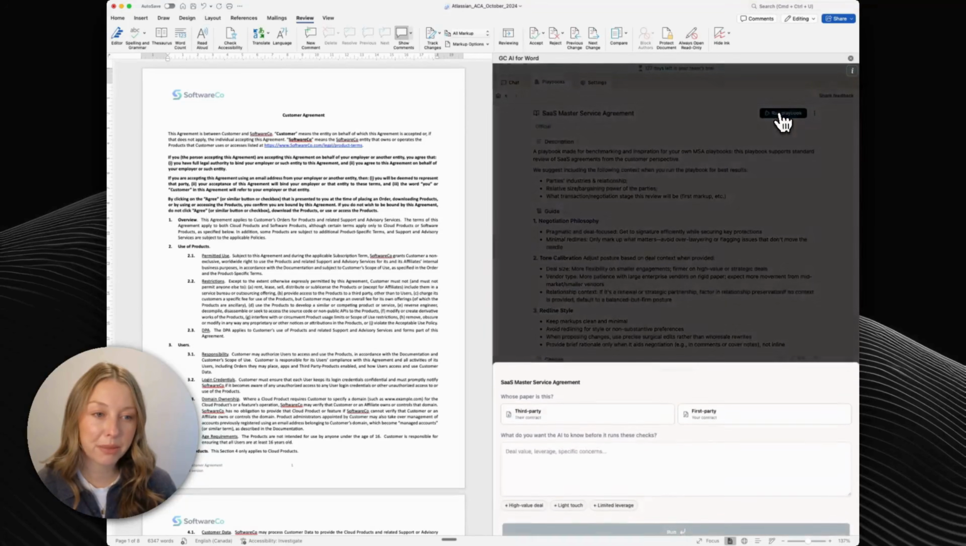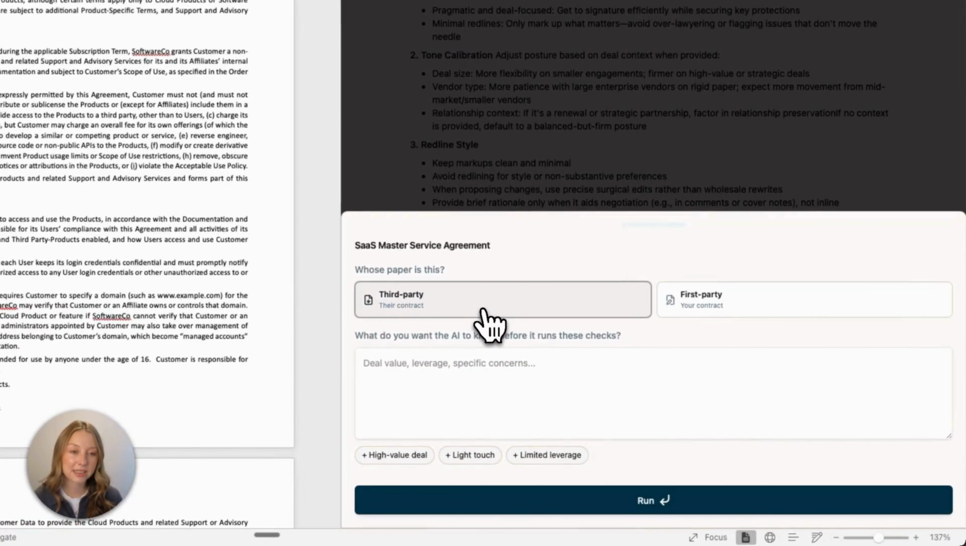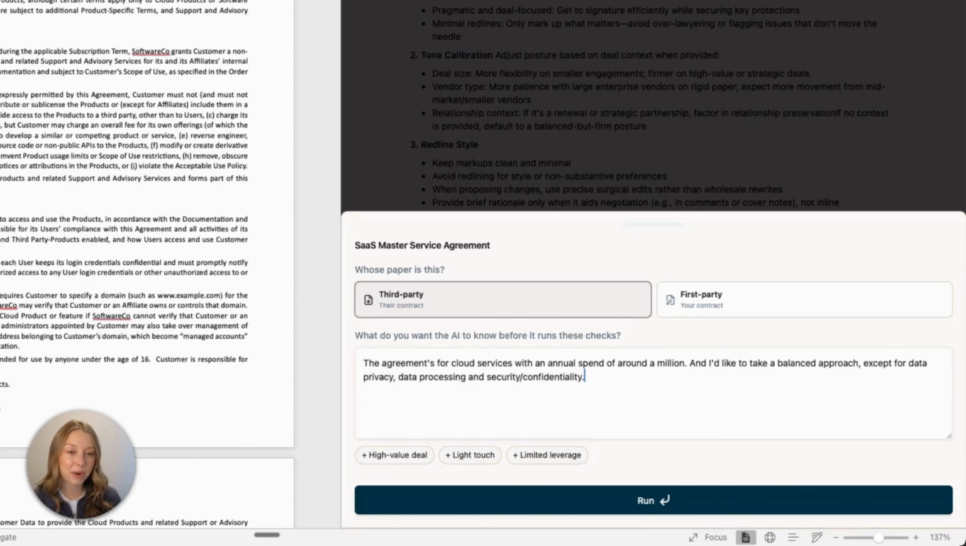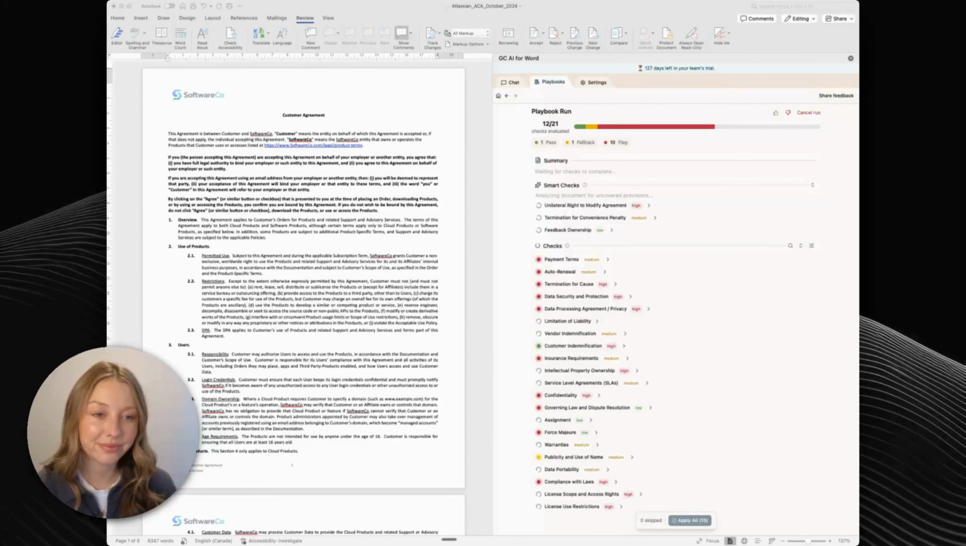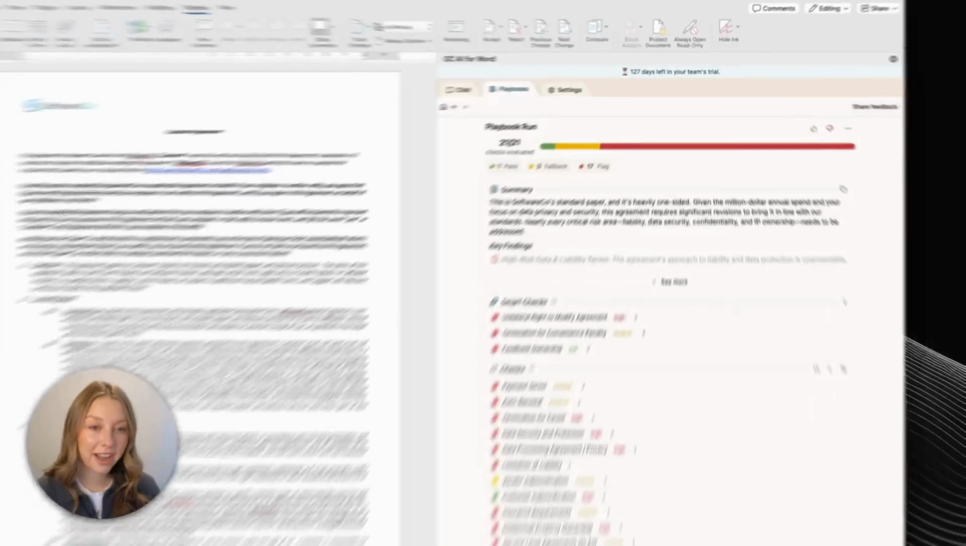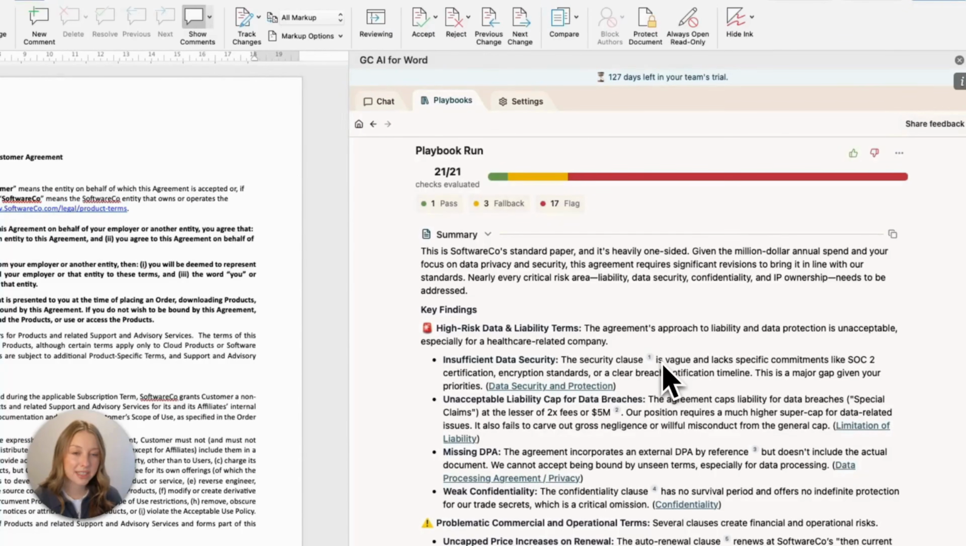I'll hit Run Playbook and give it some context: that this is their third-party paper, the agreement is for cloud services with an annual spend of around $1 million, and I'd like to take a balanced approach, except for data privacy, processing, and security. Right away, I can see how this contract stacks up against my playbook. To get a high-level overview, I'll click into the summary and see what needs attention.